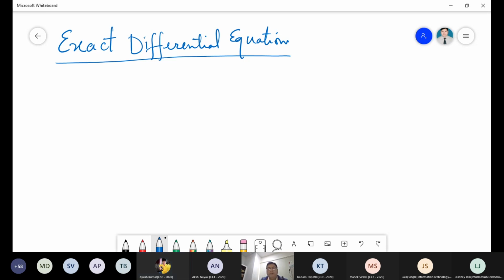Okay, fine. Let's see. I'm giving a very brief idea about that. You just write first the differential equation, then I will give its form and then how to find the answer.